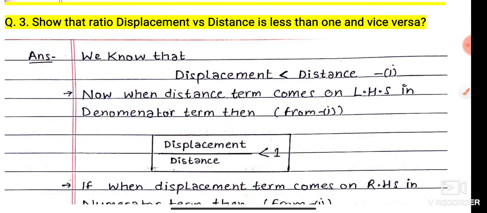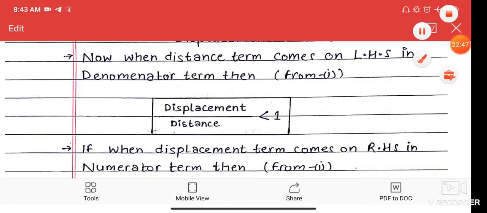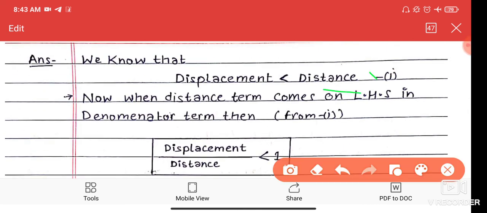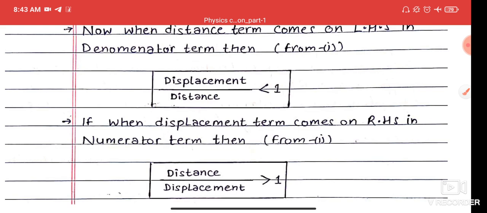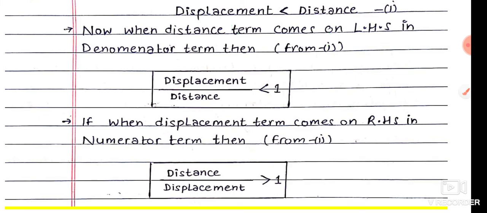Next, show that the ratio of displacement to distance is less than or equal to 1, and vice versa. We know that displacement is less than or equal to distance. Now when the distance term comes to the left-hand side in the denominator, then 1 remains on the other side, so displacement upon distance is less than or equal to 1. Its opposite is distance upon displacement, where 1 remains, so distance upon displacement is greater than or equal to 1.